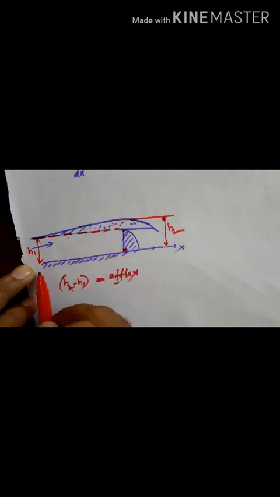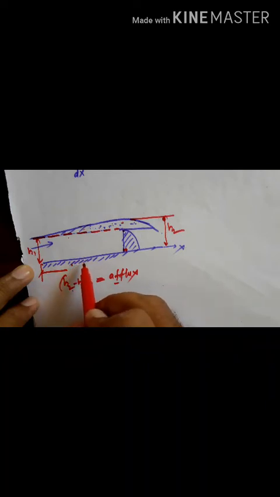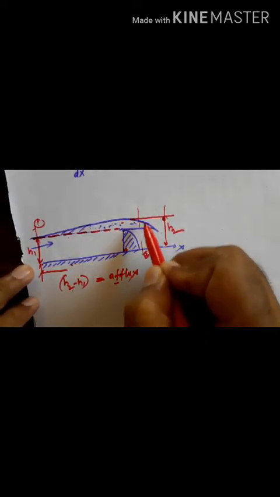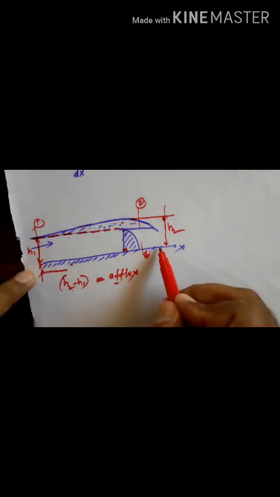Then the distance along the bed of the channel between the sections, if I take this section as 1-1 and this section as 2-2, the distance along the bed of the channel between the section where water starts rising to the section where the water has maximum height is known as the length of backwater curve.